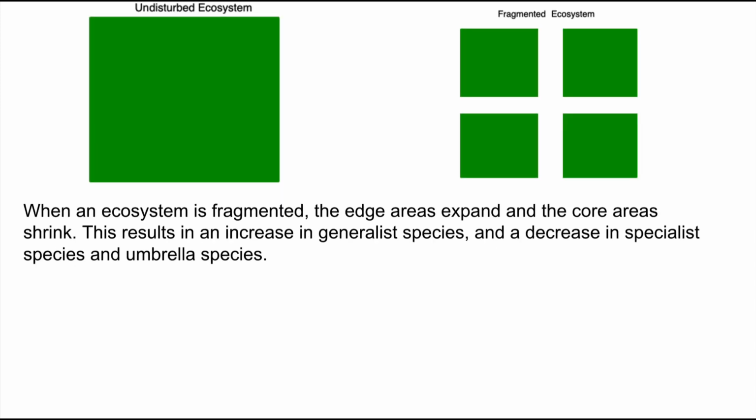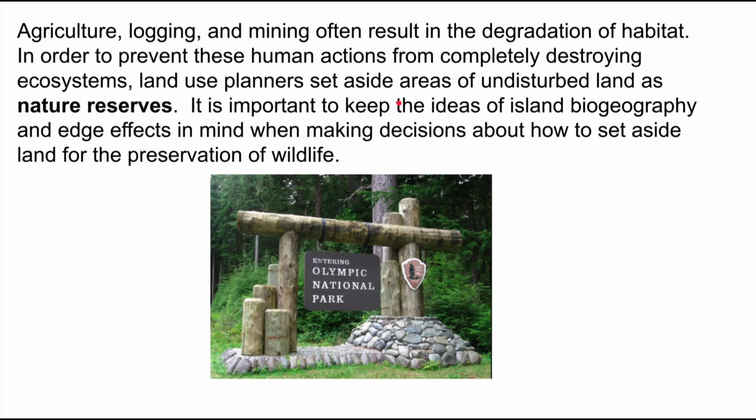So if I take an undisturbed ecosystem and I fragment it, let's just think about what's going to happen here. If you notice here, I have a certain amount of edge area, but when I break it up, I've greatly increased how much of this is edge area and greatly reduced how much of it is core area. So fragmenting it, even though the area itself isn't that different, the area that is core has gone down significantly and the area that is edge has gone up. So what's going to happen is there's going to be a lot more generalist species here than there is here, and a lot fewer umbrella species, which need a large area to operate in, and a lot fewer specialist species.